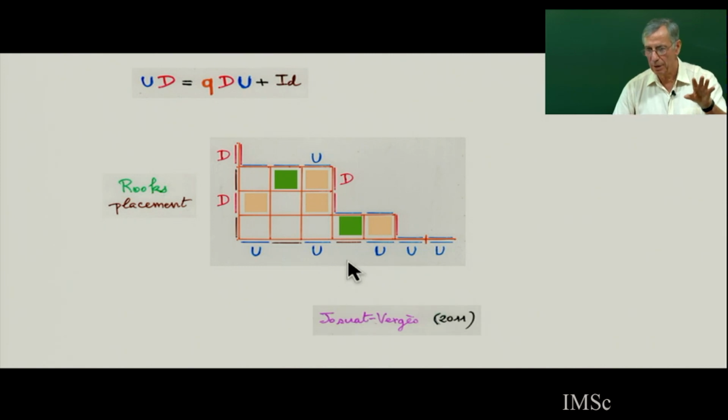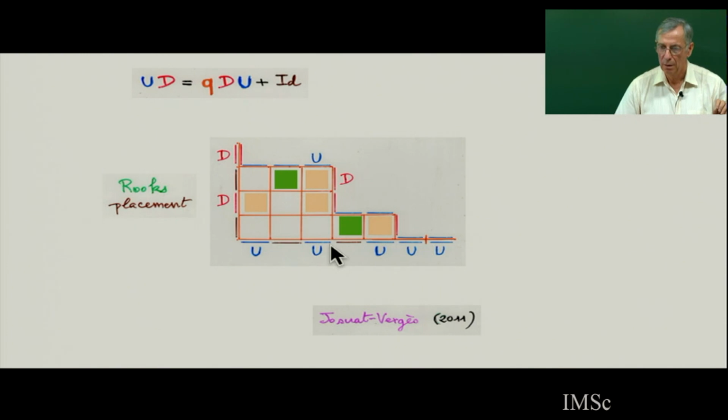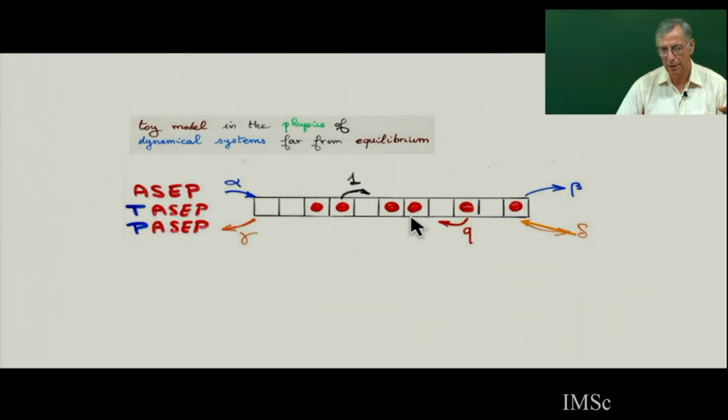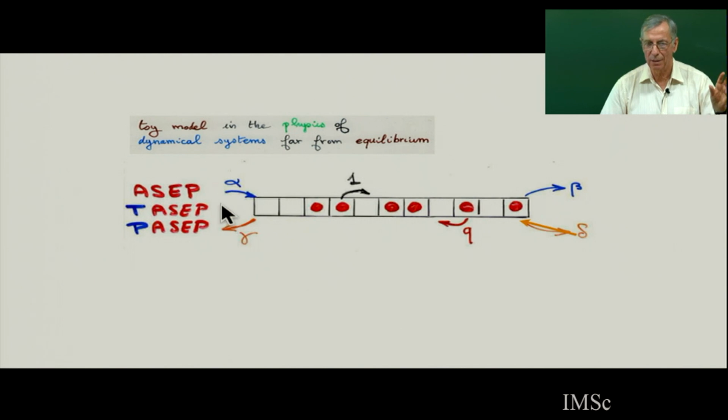This is work by Joshua Verger. The Al-Salam-Carlitz polynomial, the Q-analog, appears here. There is a strong relationship with the PASEP. PASEP is something we have done many things on. It's a model in physics where particles are moving in a finite strip. They get inside or go outside on both sides with probability alpha, beta, gamma, delta. They move inside back and forth with probability 1 and q.